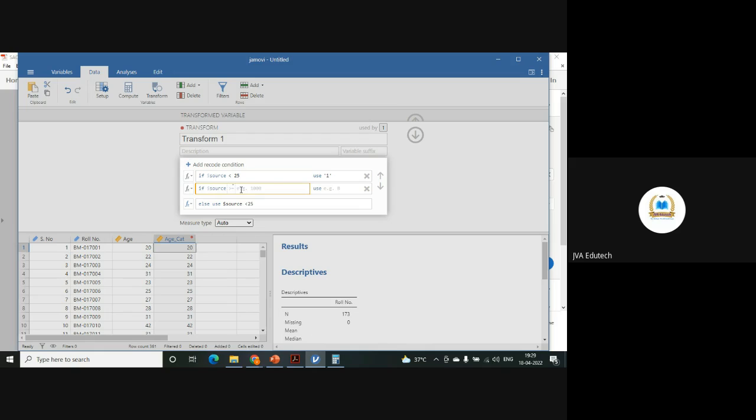Then, if less than or equal to 30, here you can see less than and equal to 30, use 2. Here the else option you don't have to use, so leave it.